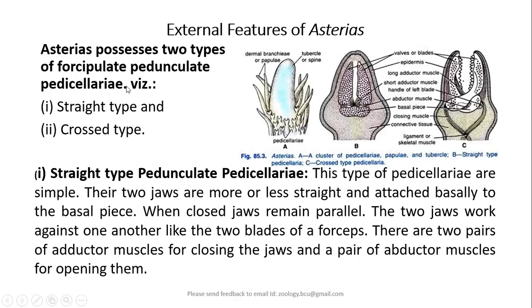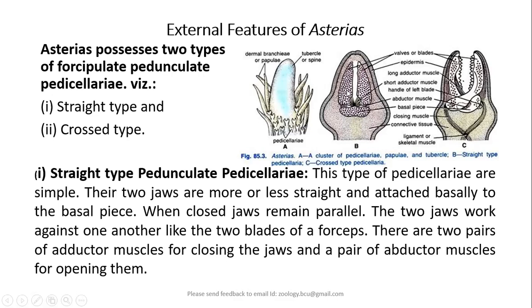Asterias particularly possesses two types of forcipulate pedunculate pedicellariae, namely the straight type and the crossed type. The straight type of pedunculate pedicellariae are very simple. They have two jaws, more or less straight, attached basally to a basal piece.